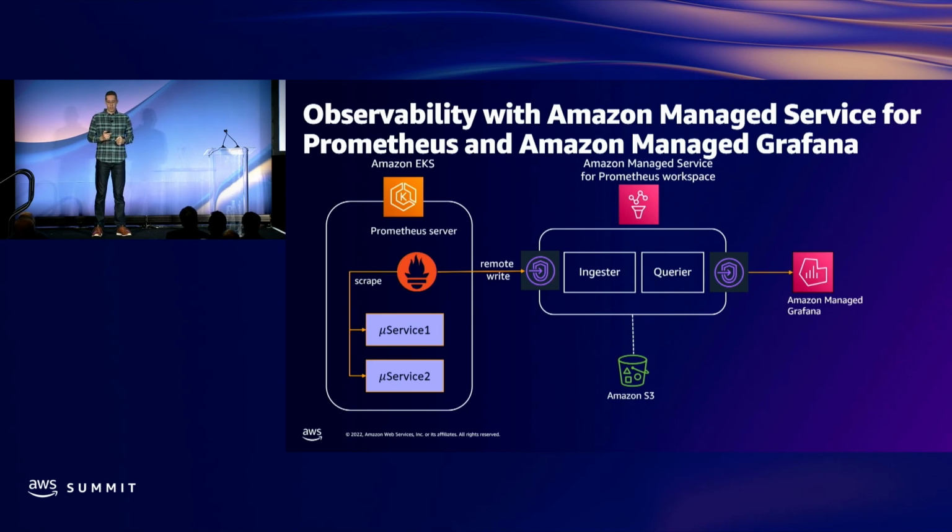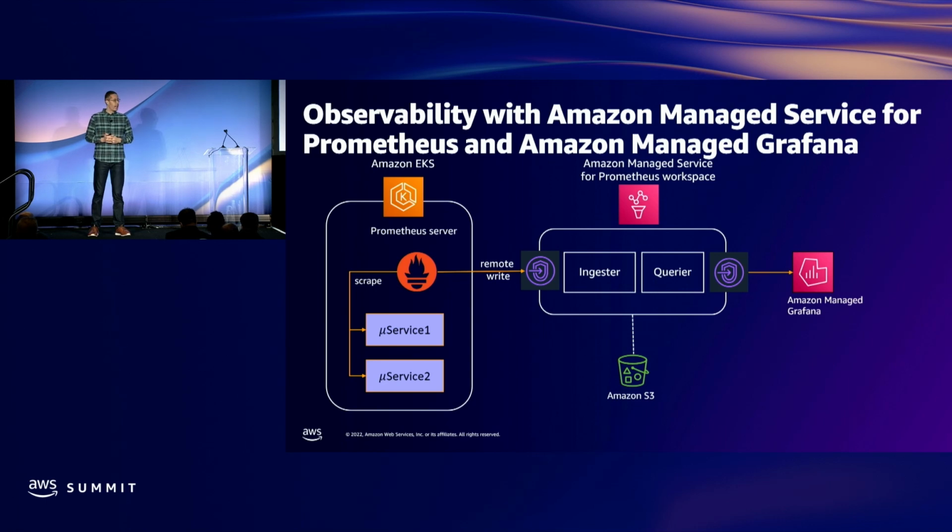So it will be encrypted both ways. We also have fine-grained security control. So you can use AWS IAM to offer access and limit who has access to what metrics and what permissions they have. And then lastly, I want to cover CloudTrail. So you can turn on CloudTrail and see who has had access and who's making the calls.